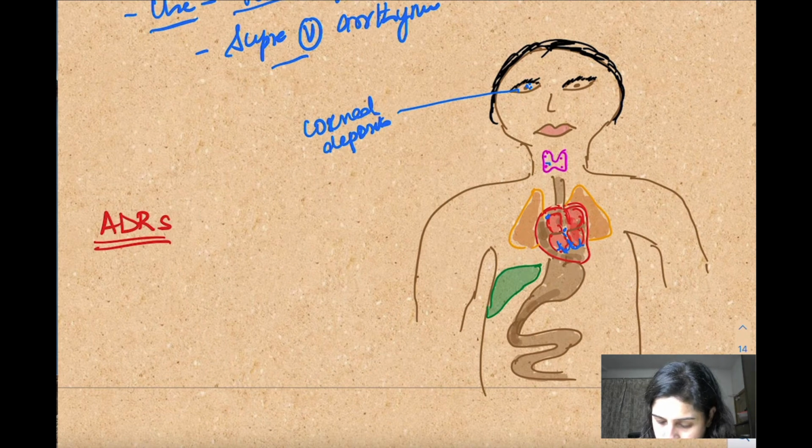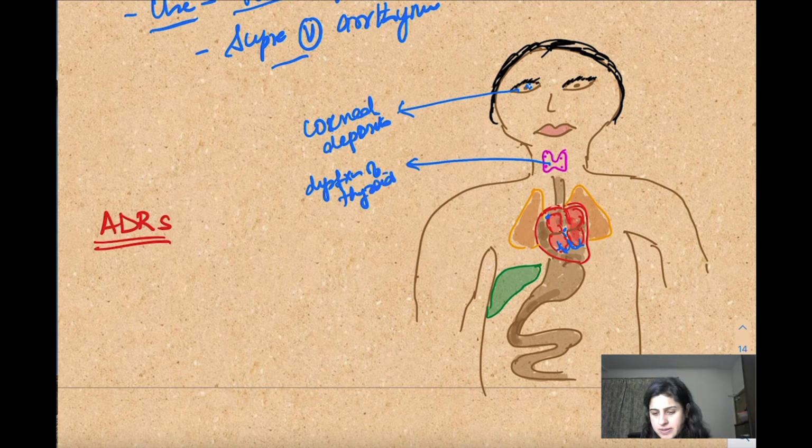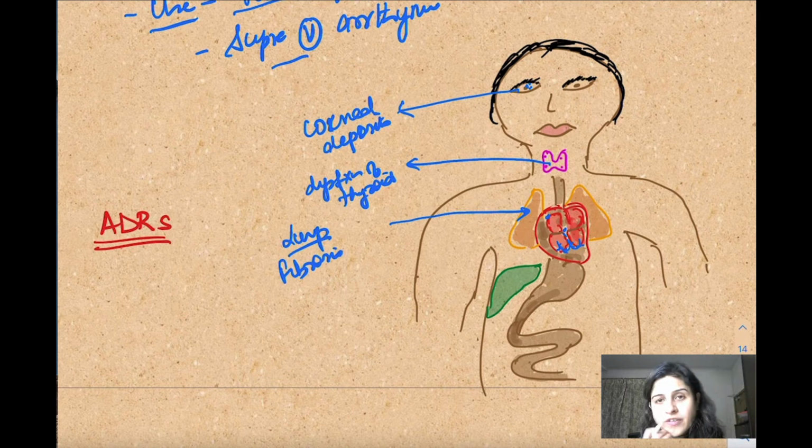Coming down to this gland, it is the thyroid, so it can cause dysfunction of the thyroid. I told you it can be hypothyroidism or it can be hyperthyroidism. Coming down, if we talk about the lungs, what happens to the lungs? It can cause fibrosis, pulmonary fibrosis, or even pneumonia. Right? It can cause all those reasons.